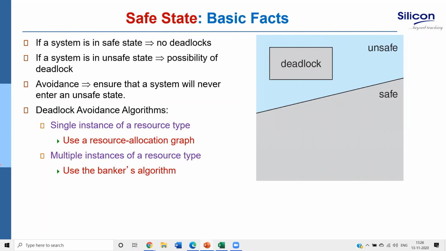Banker's algorithm is very, very important. It definitely usually comes in the exam. We'll now go for this resource allocation graph, and then we'll go for Banker's algorithm.